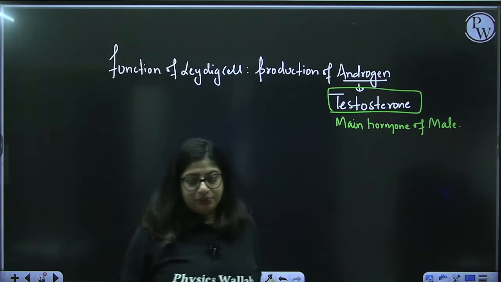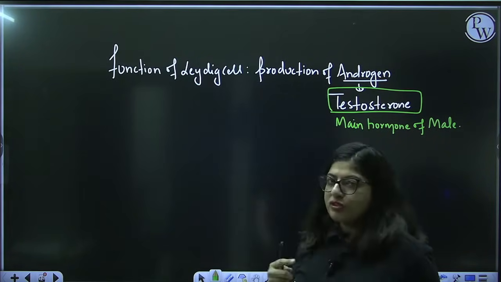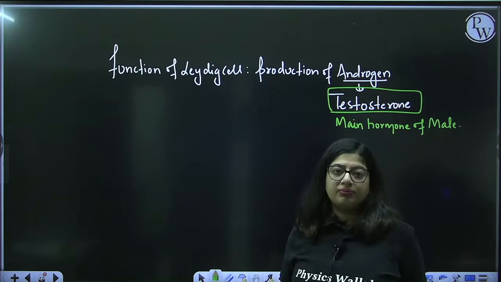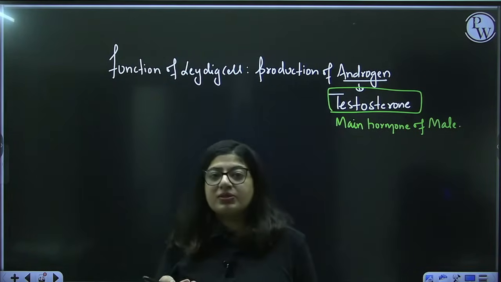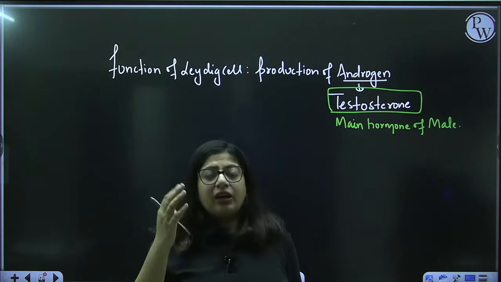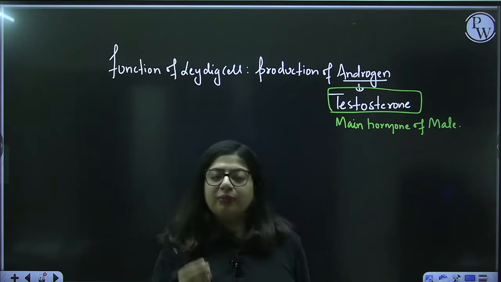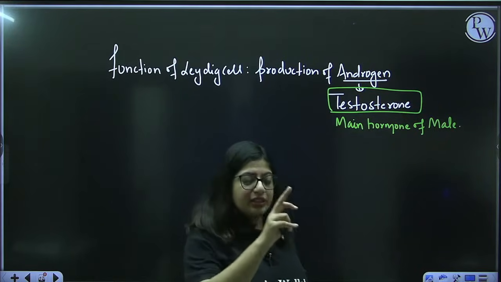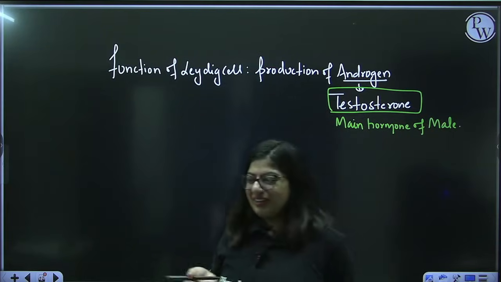So tell me, which cell produces androgen? Leydig cell, also known as interstitial cell. Which cell helps in nourishment of sperm? Sertoli cell. Which cells undergo meiosis and form sperm? Male germ cells, also known as spermatogonia. Which cells are immune cells present in interstitial spaces? Immunocompetent cells. The space present between the seminiferous tubules is the interstitial space.